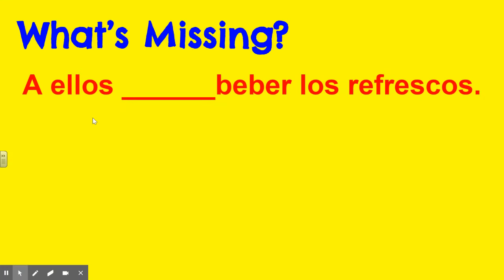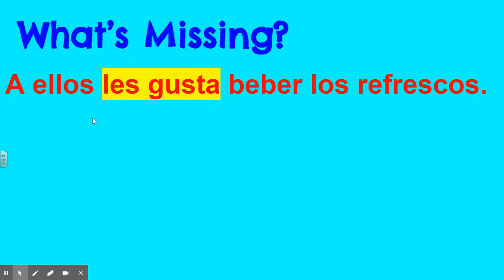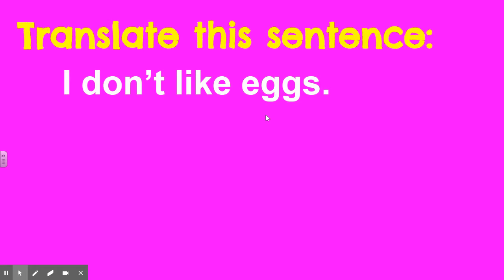I think this might be the last one. A ellos blank beber los refrescos. Les gusta. Now, some of y'all might have missed that because of the same reason yesterday, the one we did in class together. Y'all just maybe looked at the end and saw refrescos was plural. But I told you it's about what comes immediately after the blank. And in this case, it's an infinitive. So your notes say that if it's followed by an infinitive, you use the singular form of that.